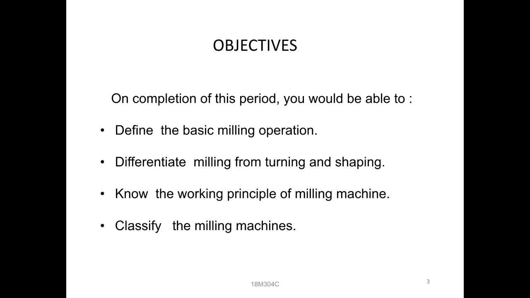And here is the milling operation. The milling machine consists of a table and a saddle. On top of the saddle we place the table. The table always has three directions: one is the longitudinal, one is the cross, and the third one is the vertical. Longitudinal, cross and vertical, three directions.